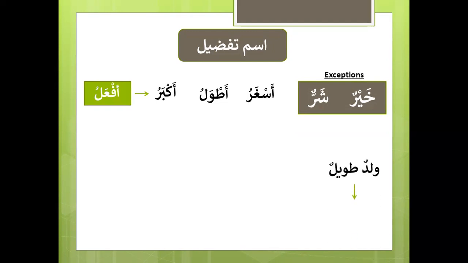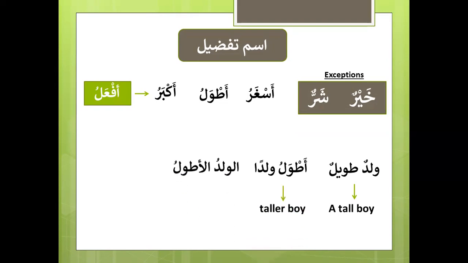Now, three forms that you can say: waladun tawilun, a tall boy; atwalu waladun, a taller boy; and then al-waladul-atwalu, the tallest boy. Why? Because you can see al, because there can only be one boy that is the tallest. So you can't say a tallest boy.